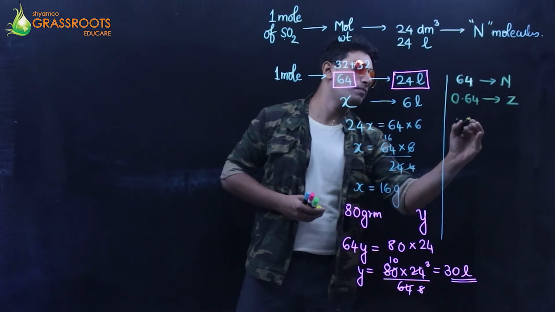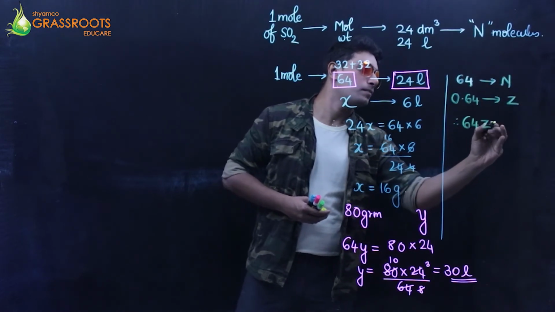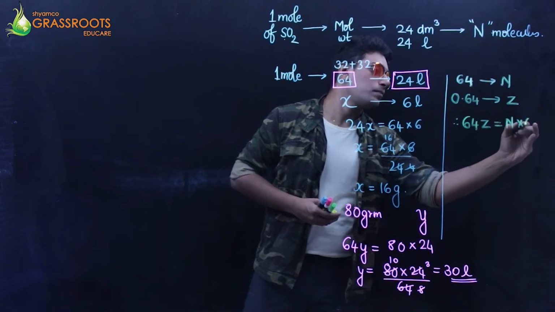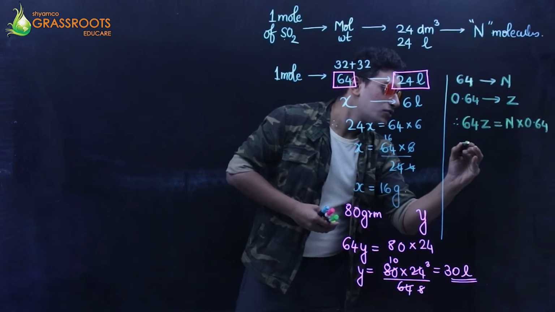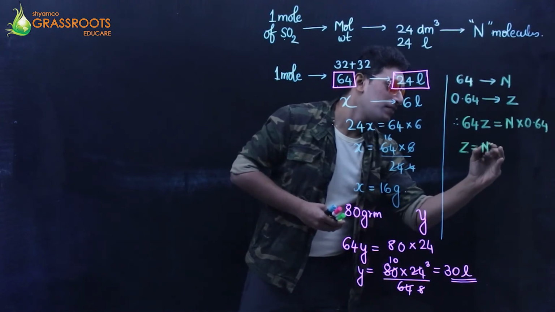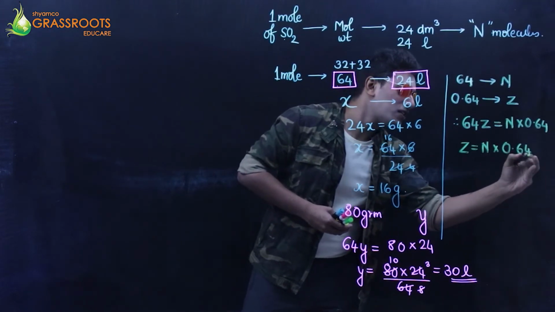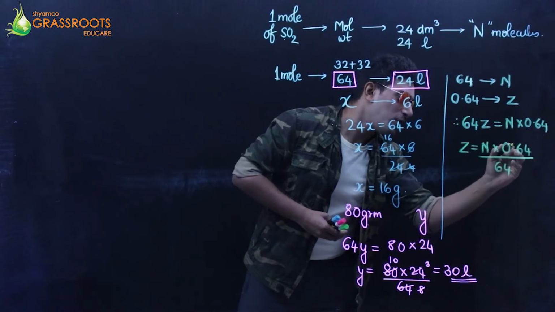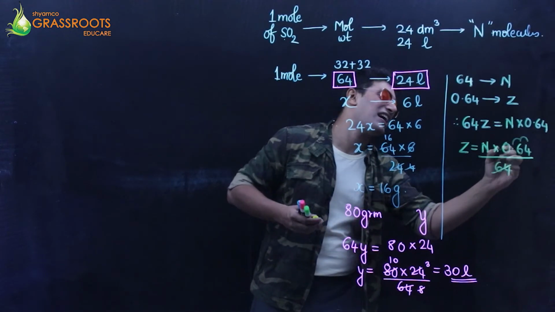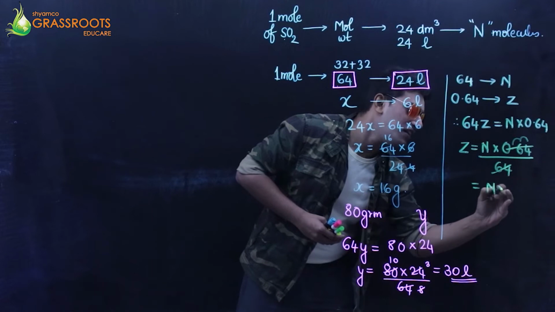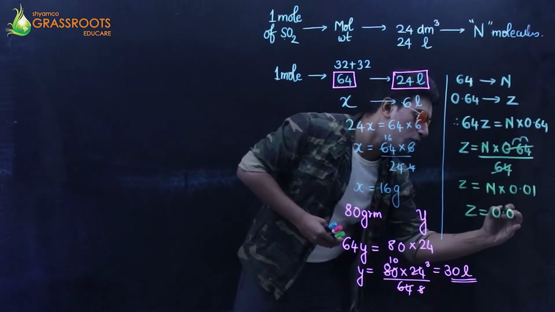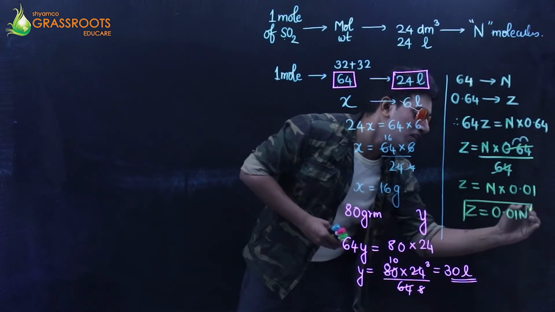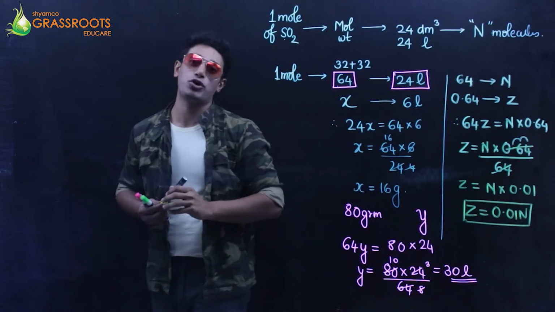Cross multiply. Get it down. So Z is equals to n into 0.64 upon 64. Now when you shift the decimals, or you can directly cut it out and say n into 0.01. So the Z is going to be 0.01 n. So these many number of molecules will be occupied.